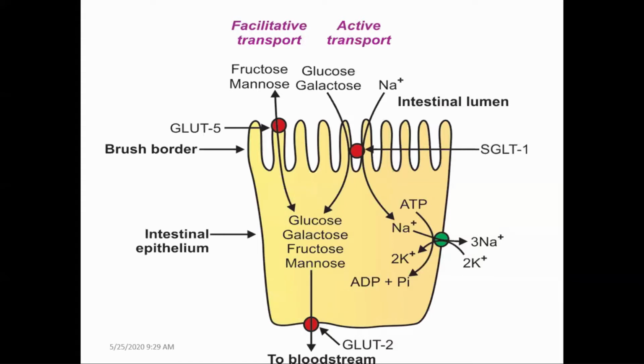We have two types of amylases. One is salivary amylase, and another one is pancreatic amylase. These are the two isoenzymes. They cleave the alpha 1,4 glycosidic linkage present in amylose.